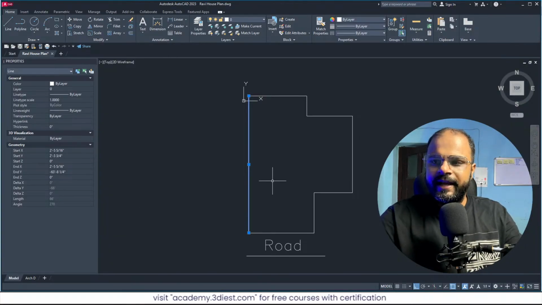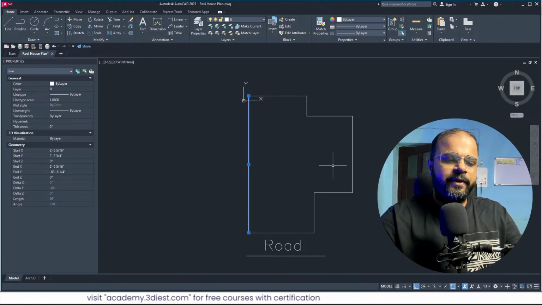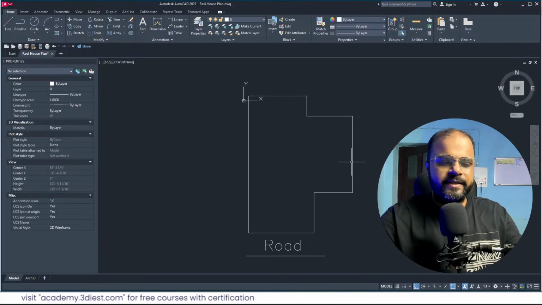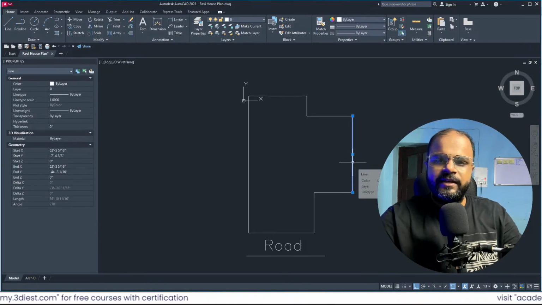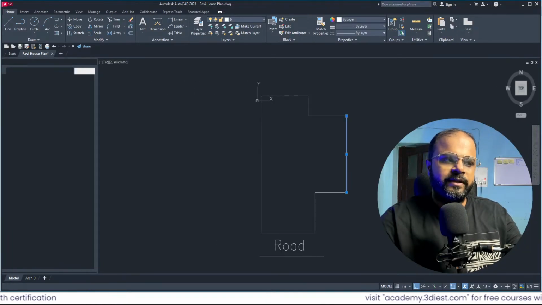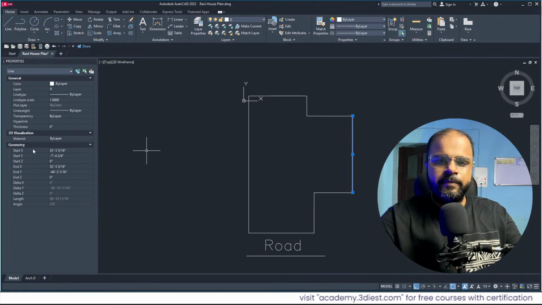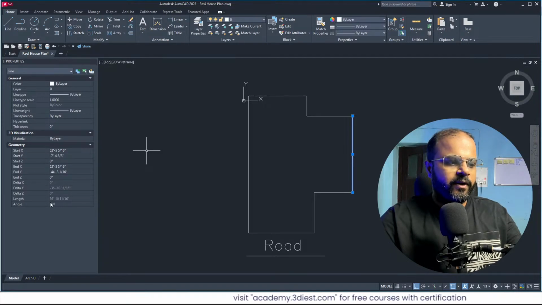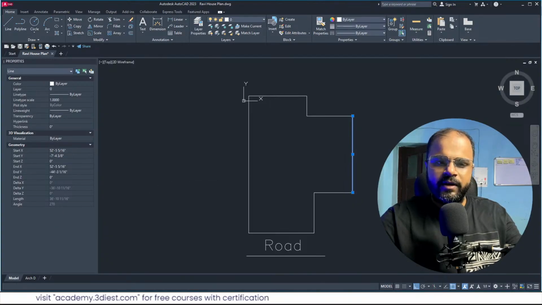For any entities, it could be a line or anything, if you want to check the properties, just select the object first, then you can press Ctrl+1 to open the properties panel. Under properties you can find all the details like its coordinates, its angle, length and all other features that are applied to this particular entity.